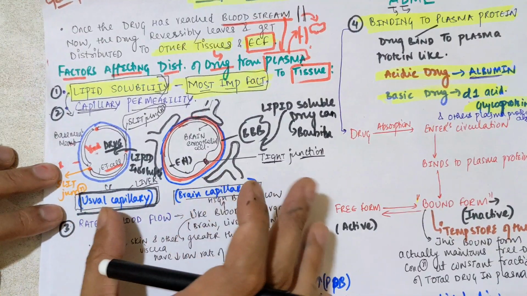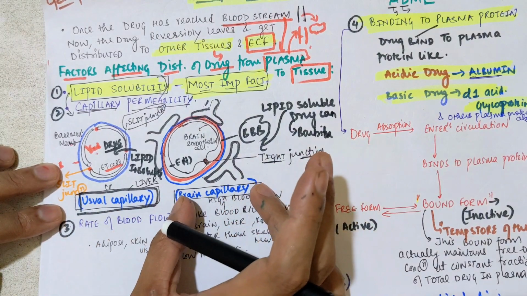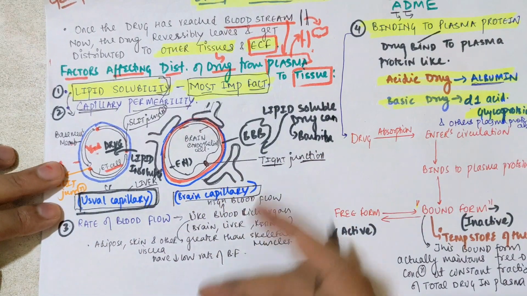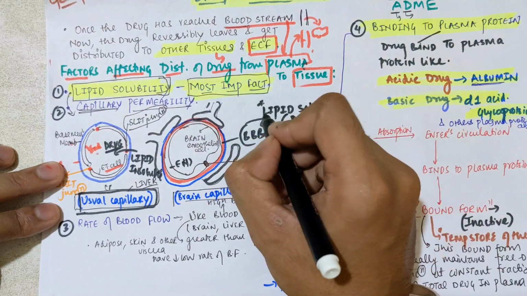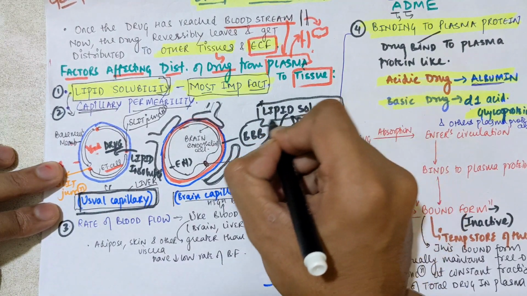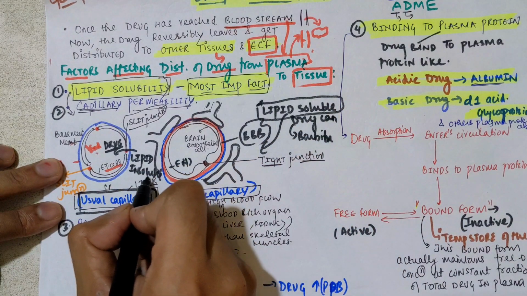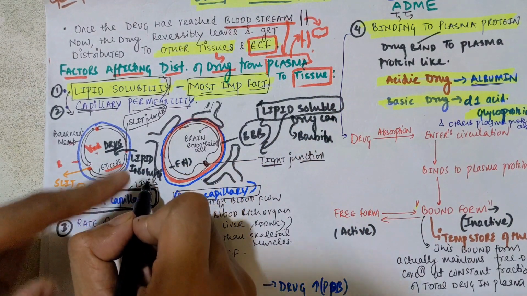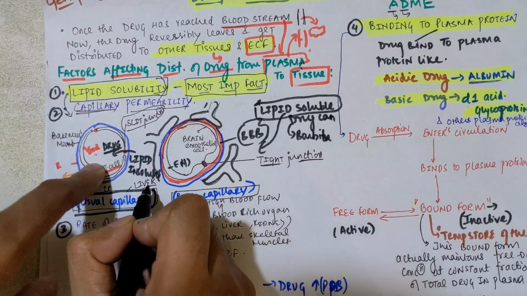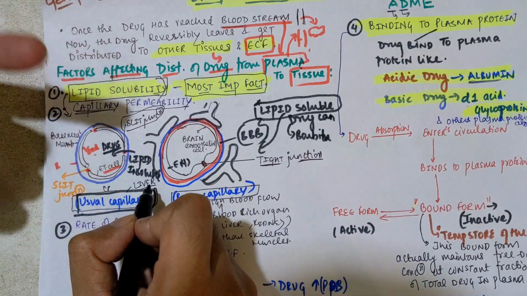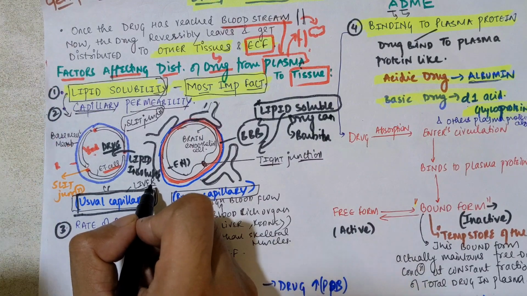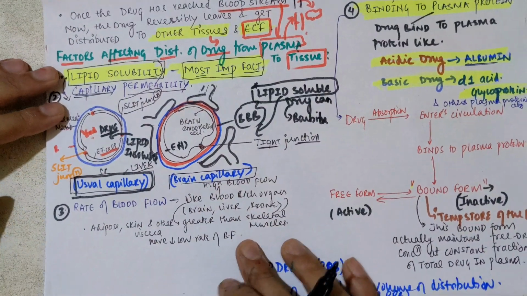So this was the main concept behind the normal capillary and the brain capillary. Clear? So the main point you have to remember: only lipid soluble drugs pass through the blood brain barrier, into the brain. Lipid insoluble drugs can pass only till the extracellular fluid, not inside the cell, that is, the intracellular fluid. So that is the main point here.